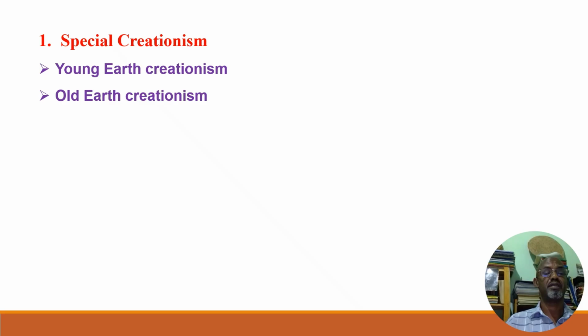Under special creationism itself, there are many sectors. The two major sectors: some believe the earth is very young, as put by the creationist history in the Bible, that means 6 to 10,000 years old. The young earth creationism.